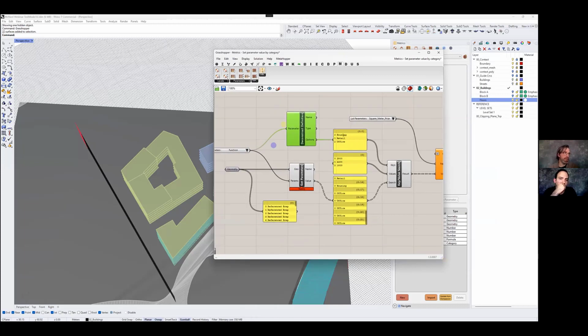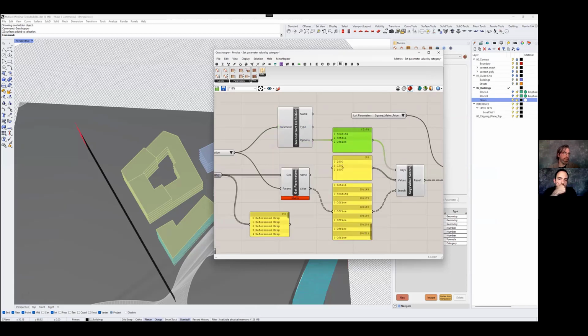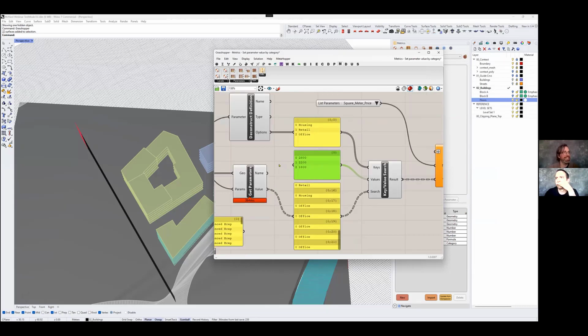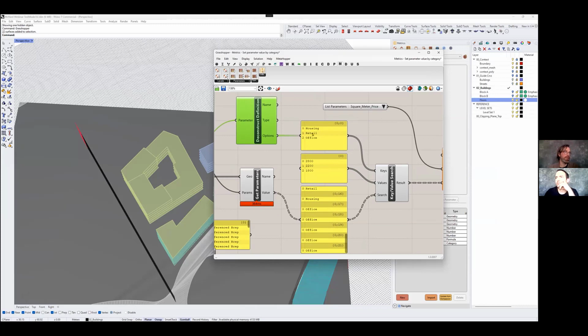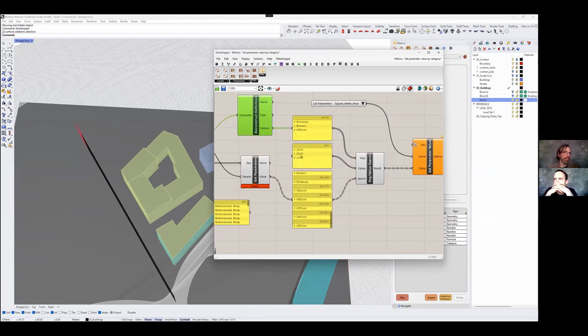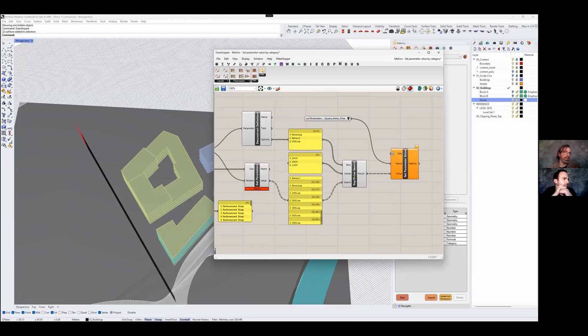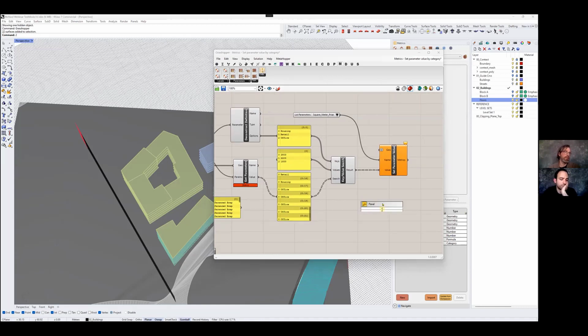So I deconstruct the function parameter, get different categories here. I made a new list myself here, which is just some kind of yearly square meter prices for the different functions in our Norwegian currency, kroner. The idea is that I will assign those values to the objects depending on their function parameter. So do a simple key value search, and I can show what's coming up there. There you go.